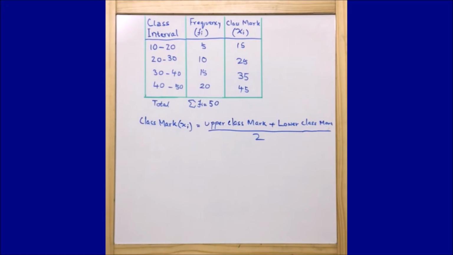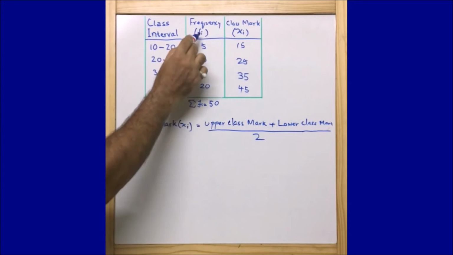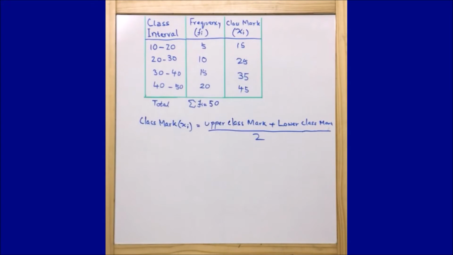Now we are clear that fi is frequency and xi is class mark. Now let us see how many methods there are for finding mean. Mostly we follow 3 methods for finding mean. One is the direct method, second is the assumed mean method, and third is the step deviation method. So we will consider these 3 methods for finding mean.